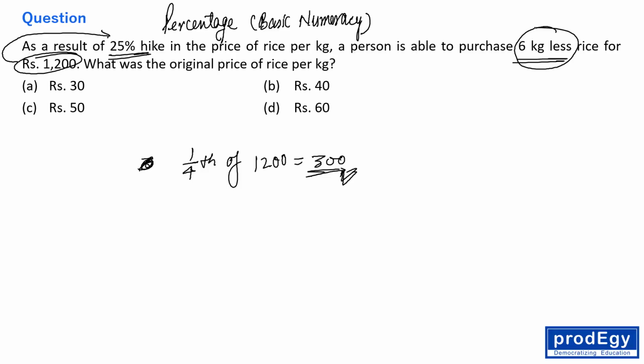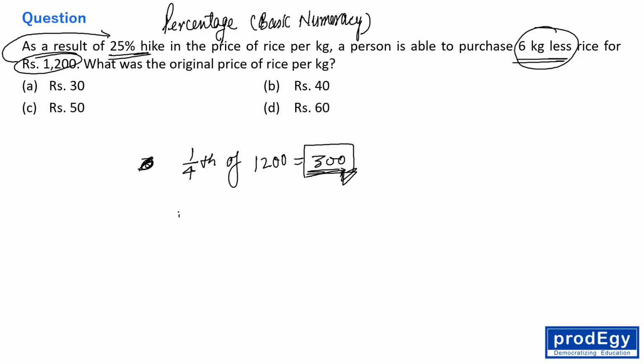Why am I saying this? Because this time the price is increased by 300 rupees with respect to 1200, and for that 300, he could buy 6 kg, which he is not able to buy this time, because the price has been raised by 300.